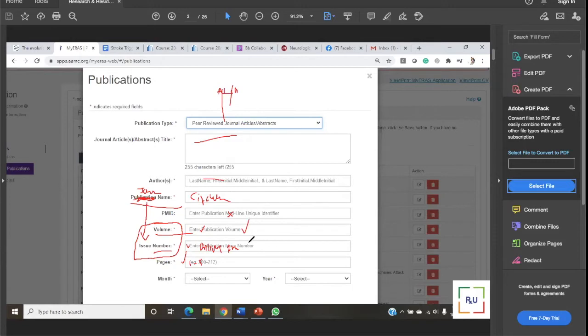They will have volume, but the issue will be something like S, either supplement 10 or S10, the name of the issue, right? That means it's not the 10th numbered issue. It was published in October, but it is a supplemental issue. So I will say, okay, it's a journal abstract. It's not an article. Okay, you can put it here. There is no problem. But whether you put it down or up, it's going to create the same impact.